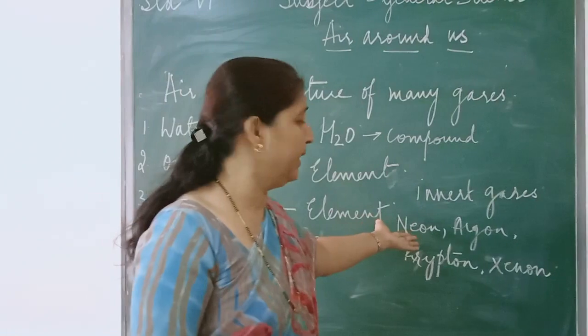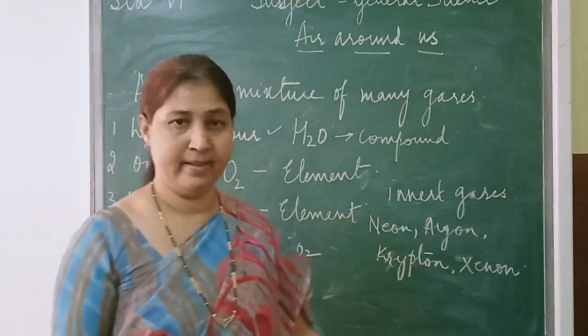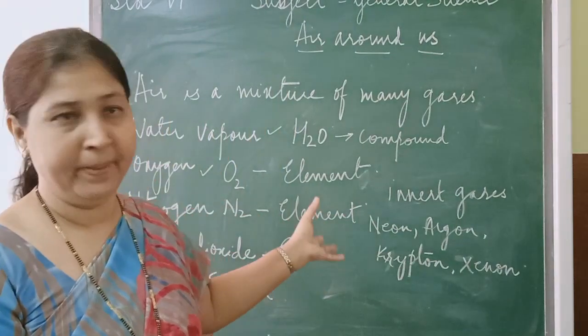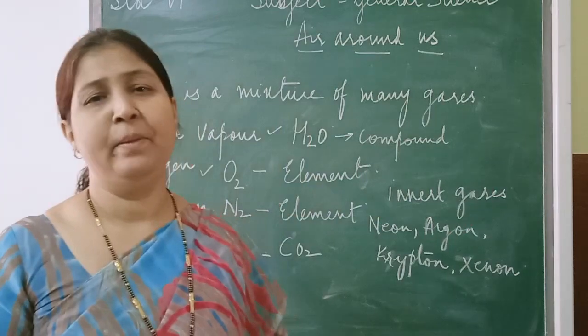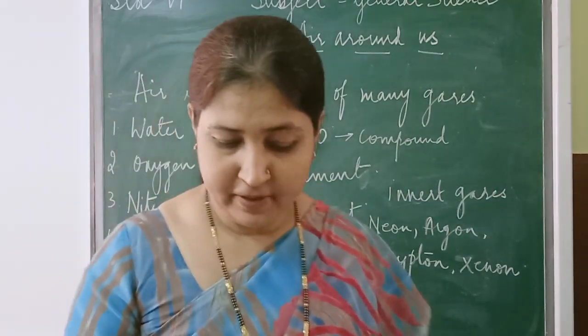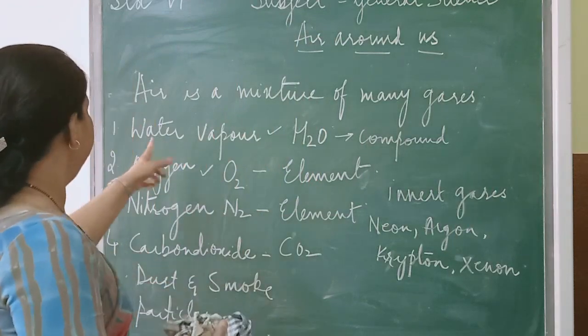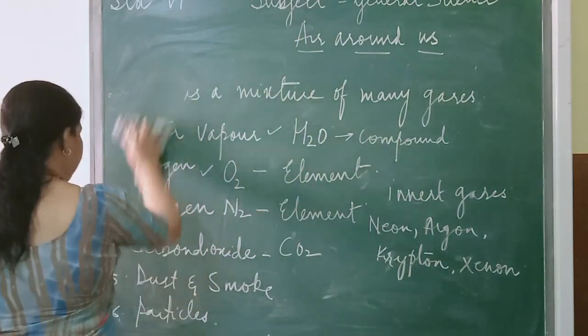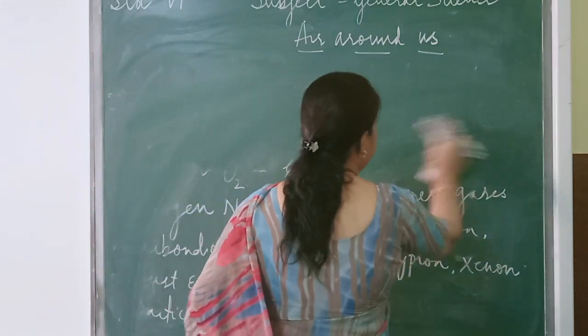These are inert gases, that is neon, argon, krypton and xenon. So these gases are present in the air. Okay. So now let us study one by one in detail. First of all, let us take the first one, that is water vapor. Okay children, let us start with the water vapor.